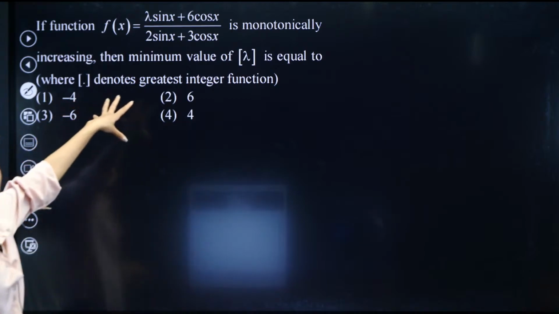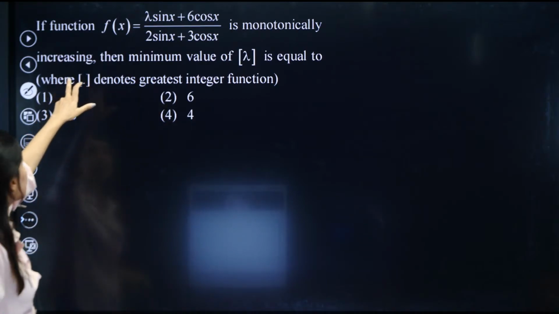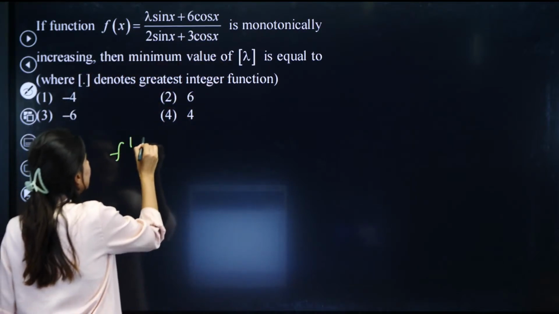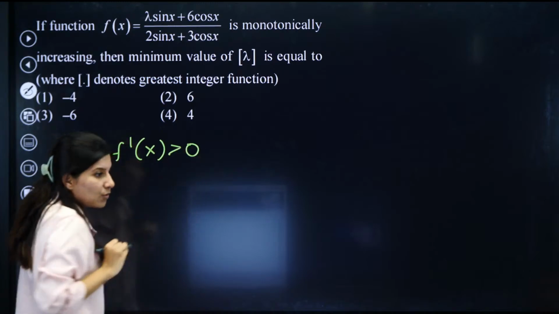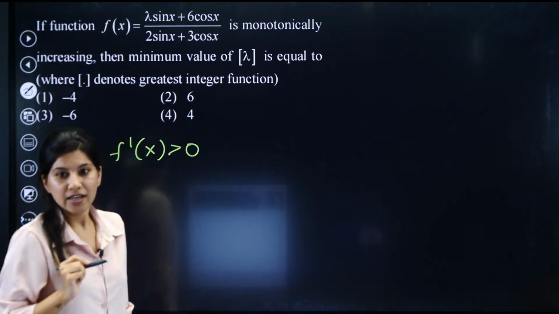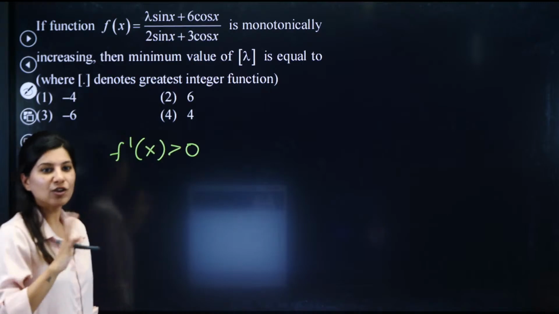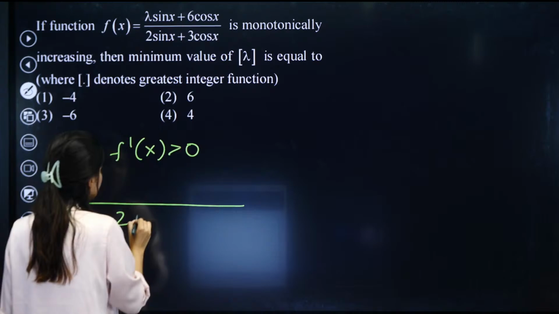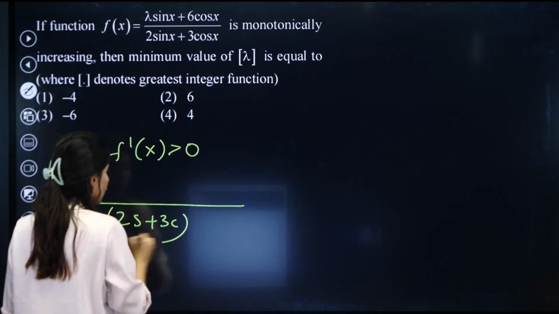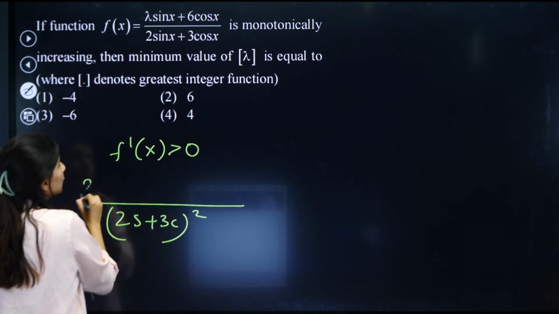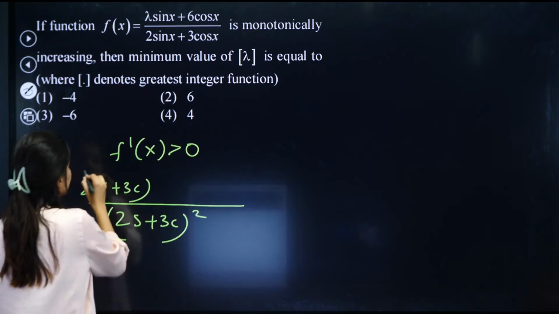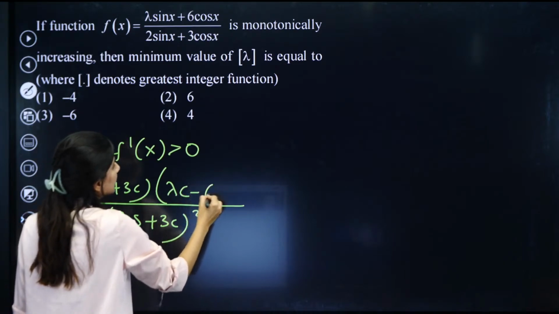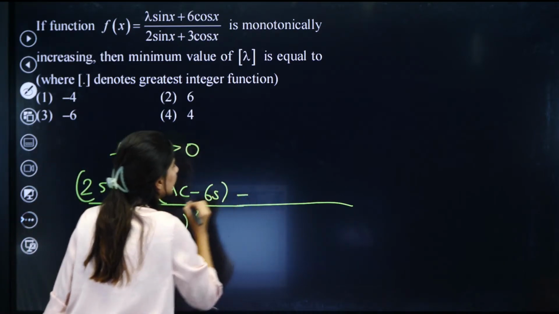All right, let us try this question now. This question is from application of derivative, where it is said that f x is a monotonic increasing function. That means clearly f dash x is greater than 0. I have a lot of questions from integration today. So how to differentiate it? First of all, 2 sine plus 3 cos whole square in the denominator. Applying quotient rule, 2 sine plus 3 cos is constant, and the derivative of this will be lambda cos minus 6 sine. We have a negative sign over here.